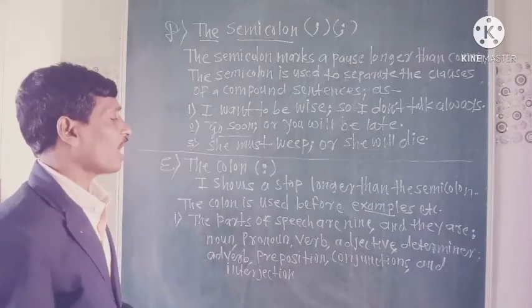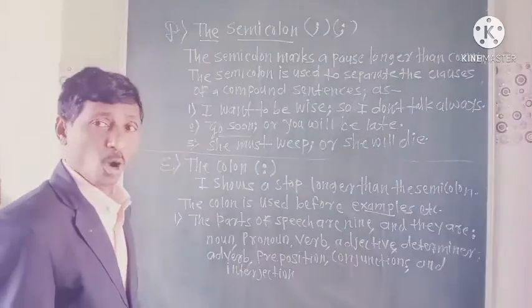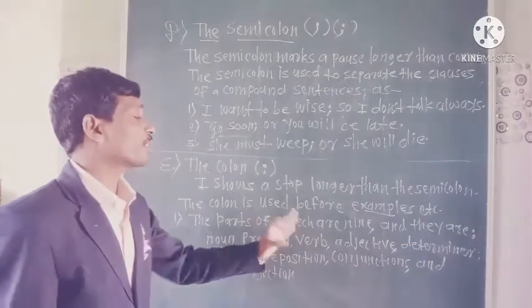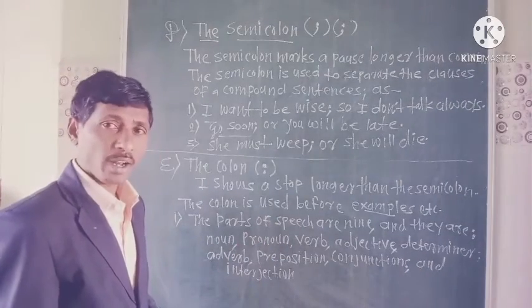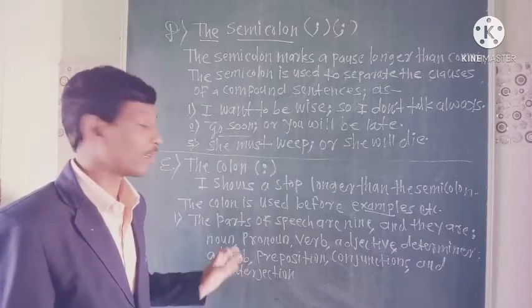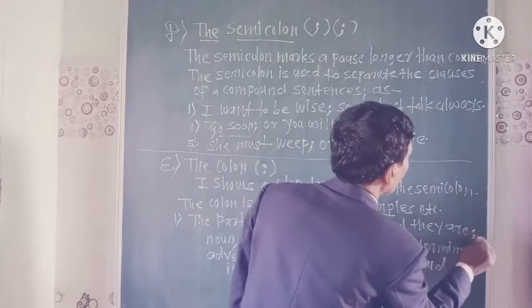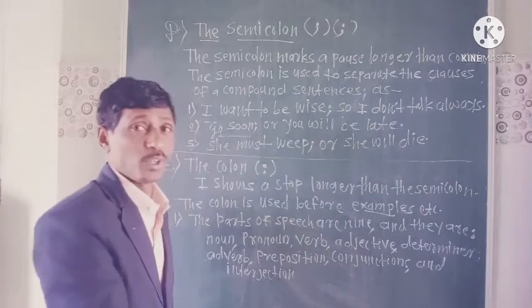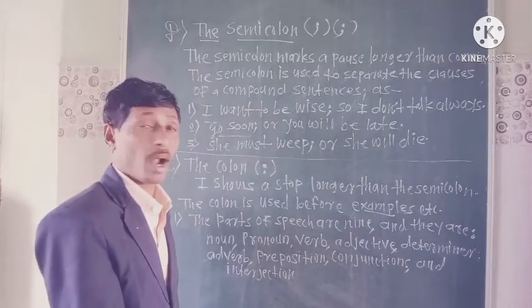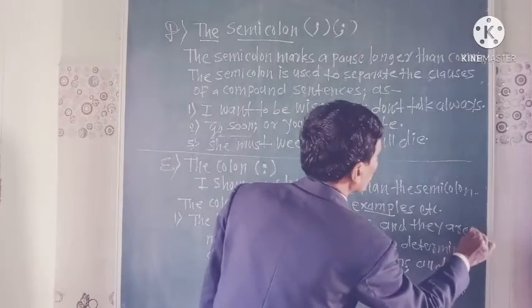The parts of speech are nine, and they are: which are? Means when we are saying the parts of speech are nine and they are, and we want to say the next ones, which are those kinds or parts, that time we are giving the colon.